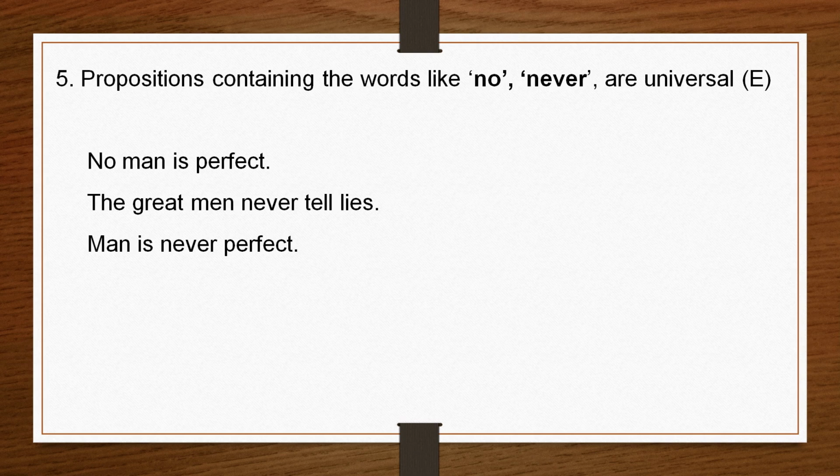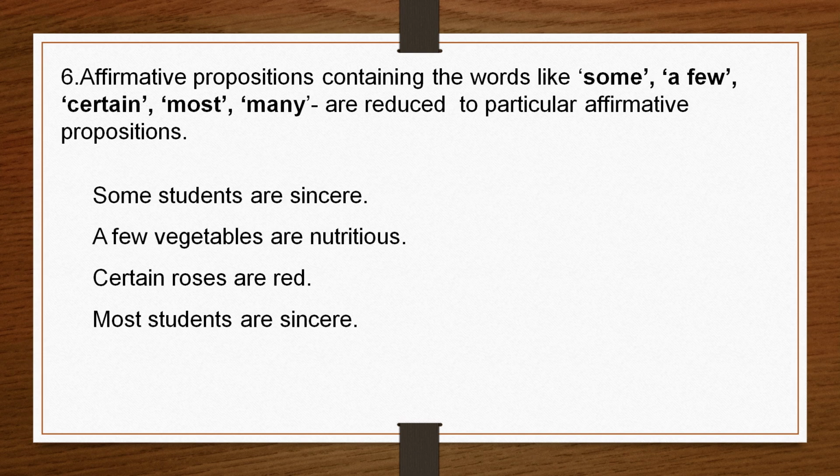There is no copula here, so you will write: no great man is a person who tells lies. Or else, no great men are persons who tell lies. Man is never perfect. This will be reduced to E proposition. No man is perfect.